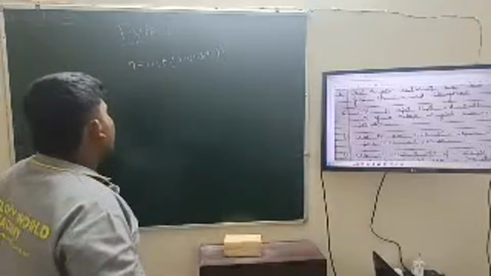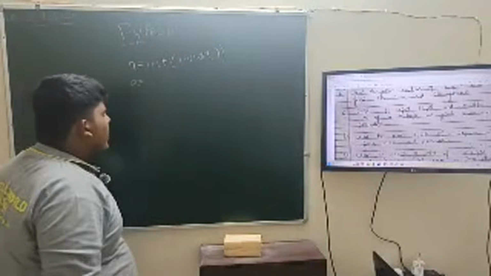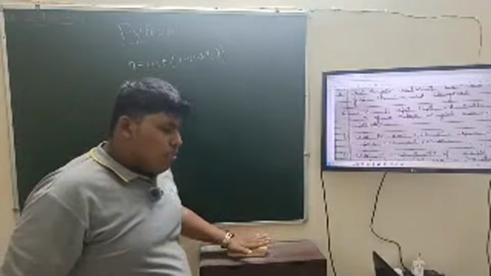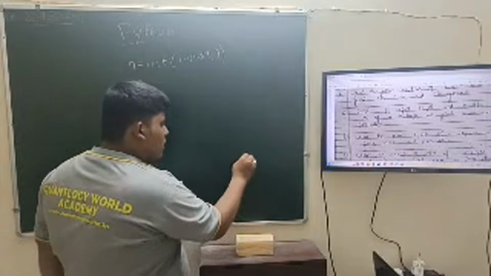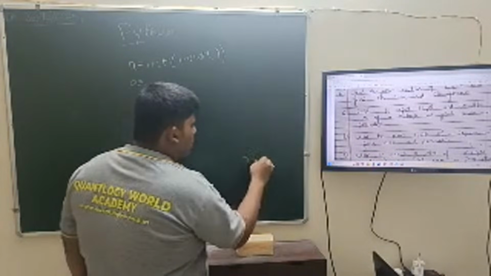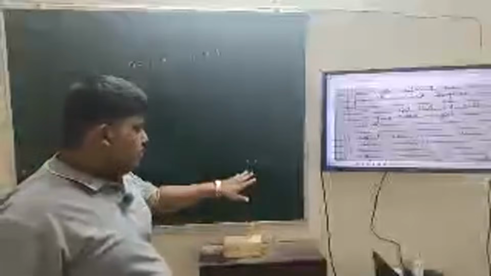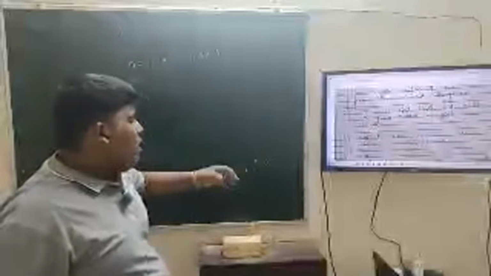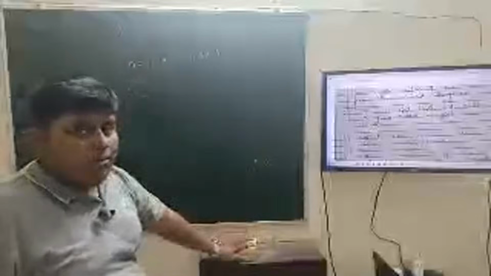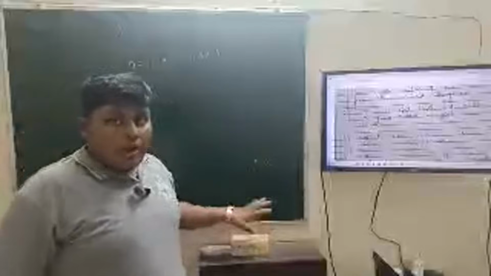Now we have to find the area and circumference. For area we will take the variable a, and the formula of area of a circle is pi r square, but we cannot write pi directly, so we'll write 22/7.